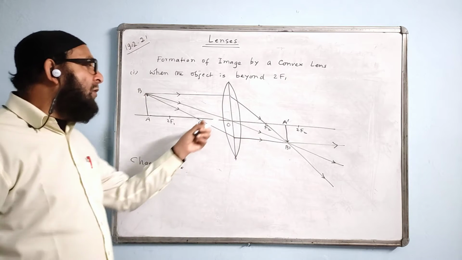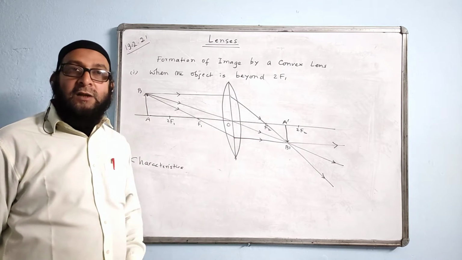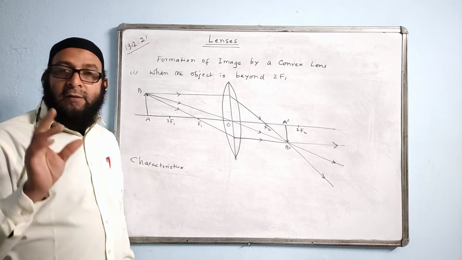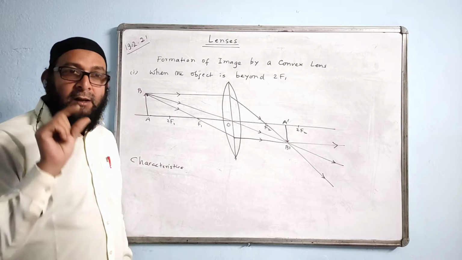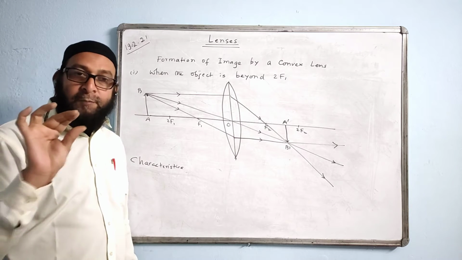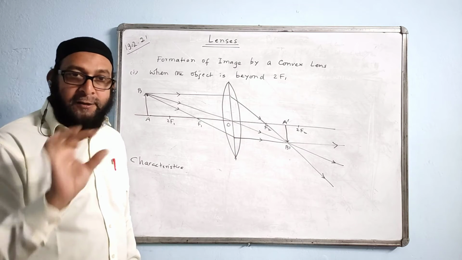Now, this action of a convex lens is used where? It is used in a photographic camera. In a camera, all the images are small. That's why a number of images fit into the small piece of film roll, film plate.